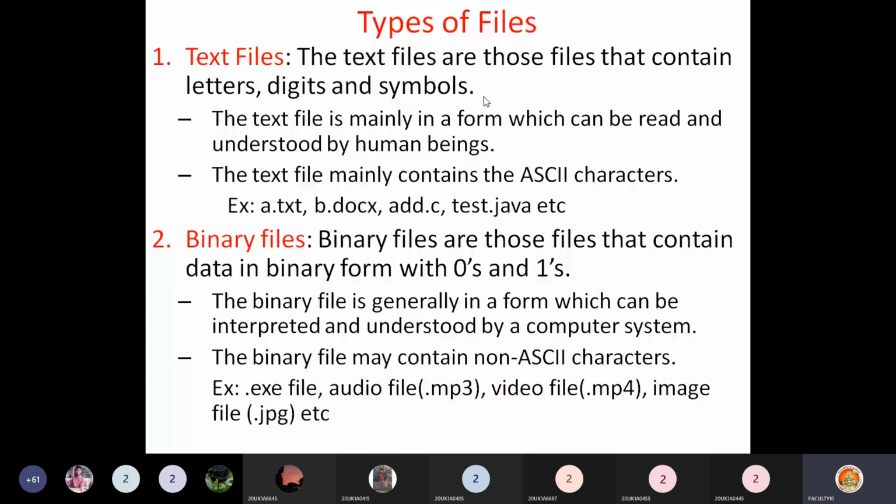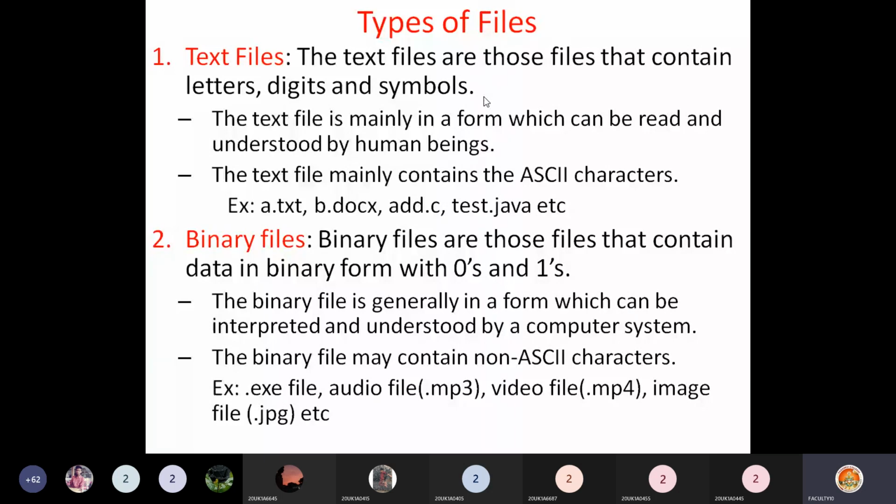Because they contain letters, digits, and symbols, you can read them. They are in human understandable form. The text file mainly contains ASCII characters. That means whatever characters are present on the ASCII chart are stored in these text files. Examples are a.txt that you have created, which is a text file. b.docx, a Word document, is also a text file.